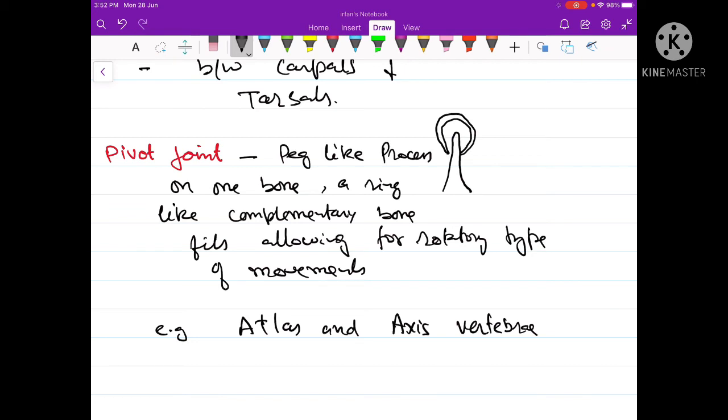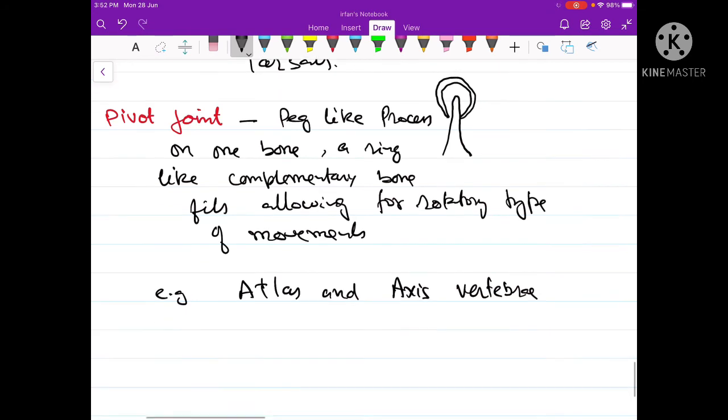We know that the axis has a process which is called the odontoid process, while the atlas has a ring which is called the odontoid fossa, and that odontoid fossa fits around the odontoid process of the axis bone, allowing for rotatory movement. So when we move our head to make the "no" gesture, this gesture is made possible because of this pivot joint.